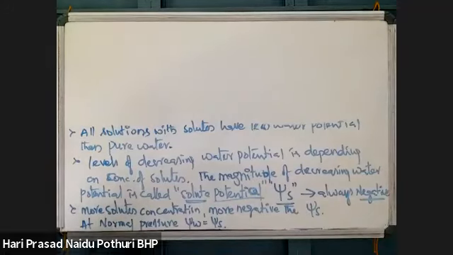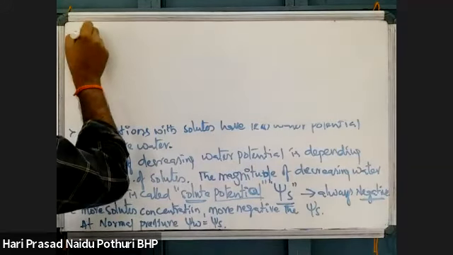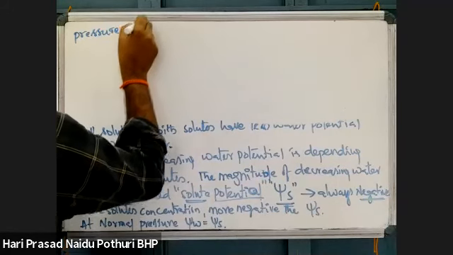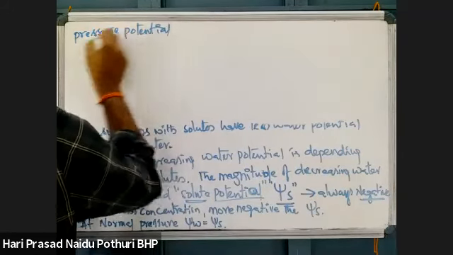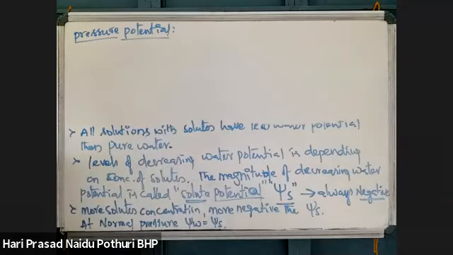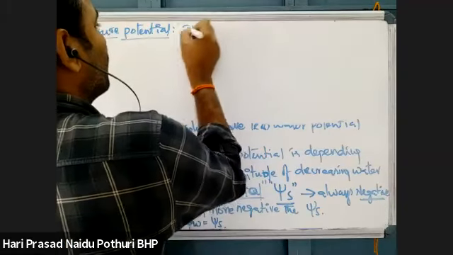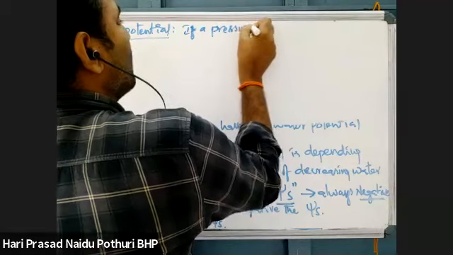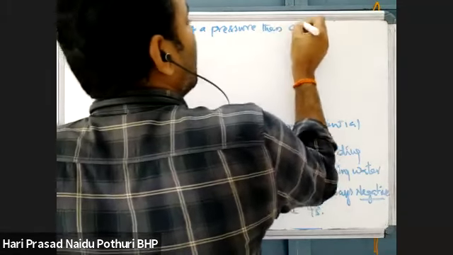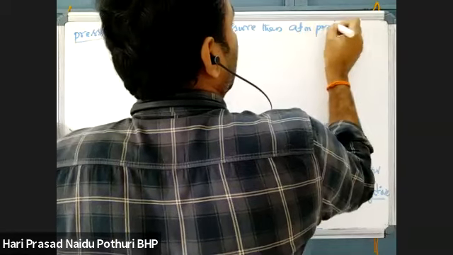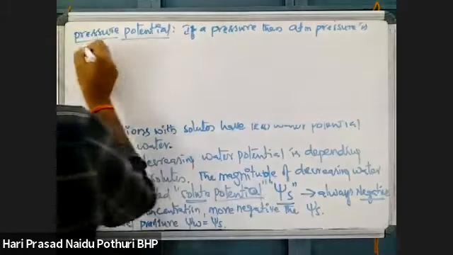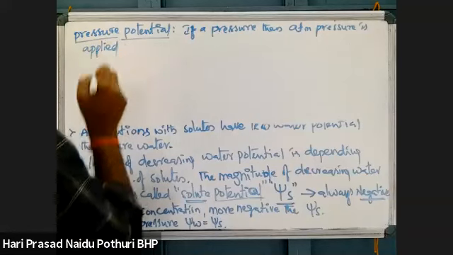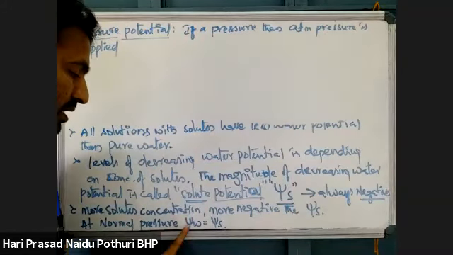Pressure potential. Due to applying of some pressure, there may be movement of molecules from one area to another area. If a pressure higher than normal atmospheric pressure is applied, atmospheric pressure meaning normal pressure, then solute potential is equal to water potential.